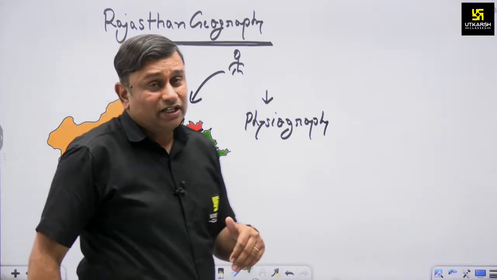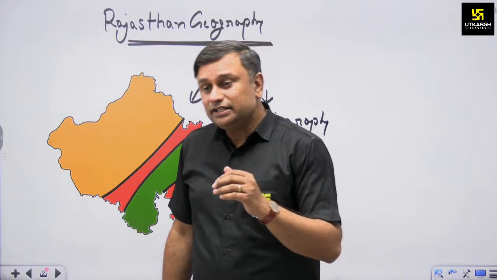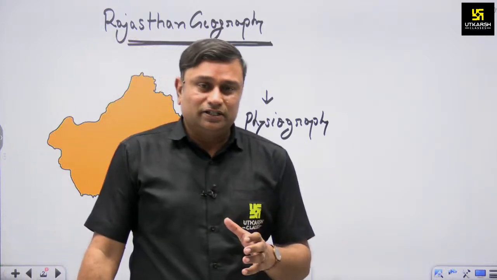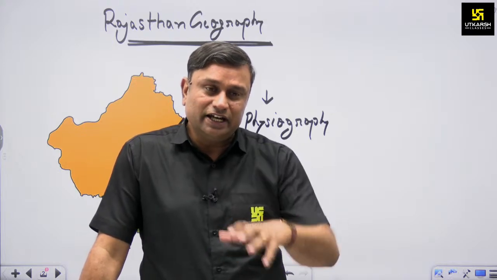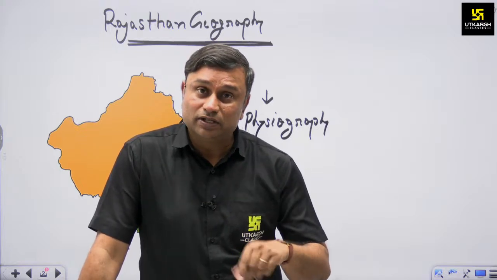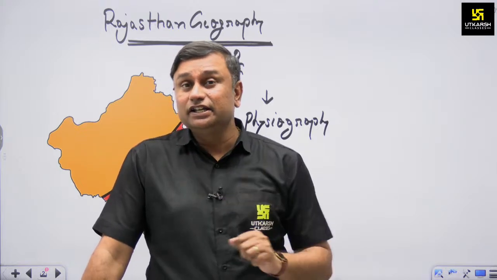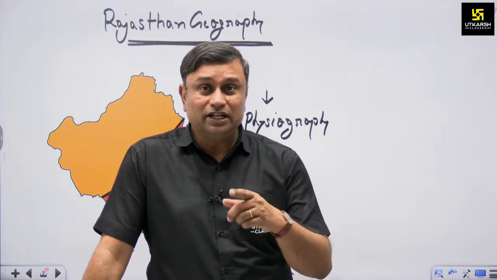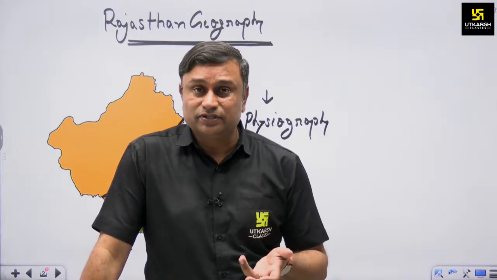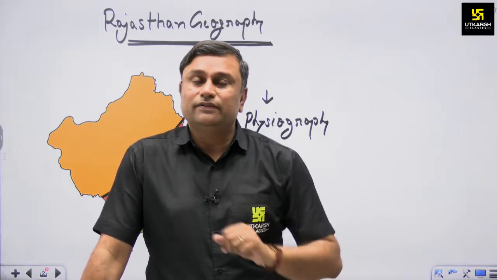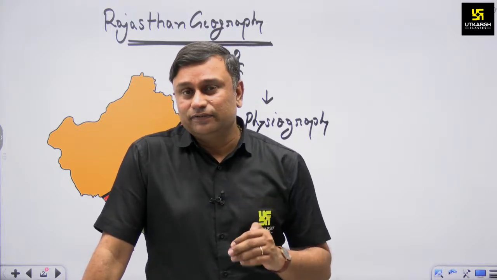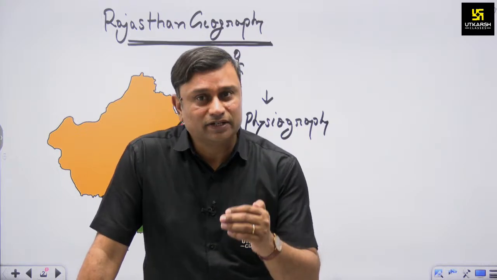What it means is that as a decision-making person, as an administrative officer, you should know the topography and the land formation, because if you are residing in a plain area you have to plan for the plain area, and if you are residing in a hill area your plan is according to the hill area. If you are going to make a plan as an administrative officer, you should know the topographical aspect of that particular state. That's why firstly in Rajasthan geography the examiner asks about the physiographical features of the state.